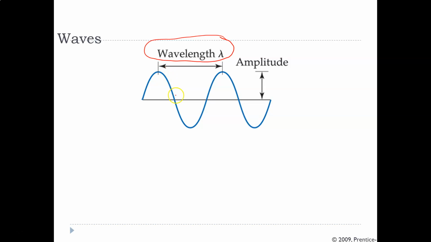So if you pick one spot in the wave and go to its neighboring wave and measure the distance between them. So wavelength will be in the unit meters, but often the metric prefixes are used. We see things like micrometers, nanometers, picometers when we're looking at wavelengths. So we see the metric prefixes with that.